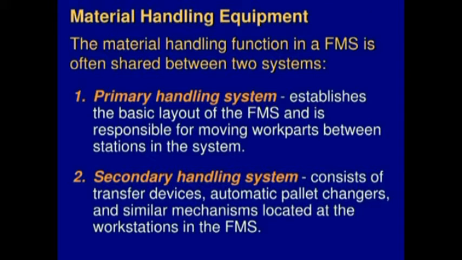In this system, it is responsible for moving parts between the stations. The primary material handling consists of conveyor systems, rail guided vehicles (RGVs), and automated guided vehicles, etc. So these are the primary material handling systems.